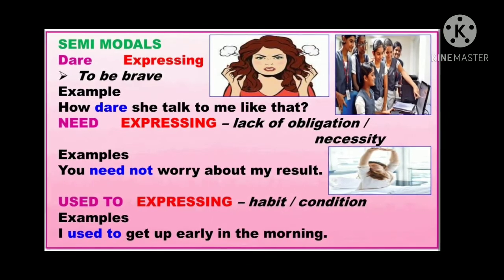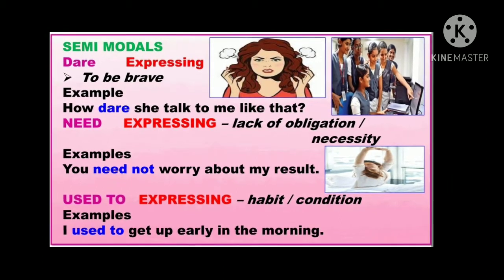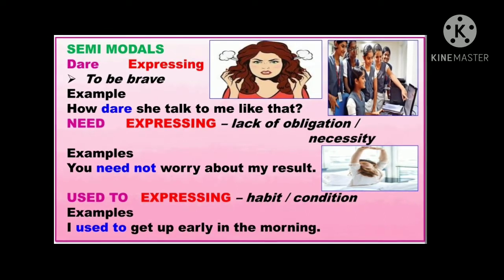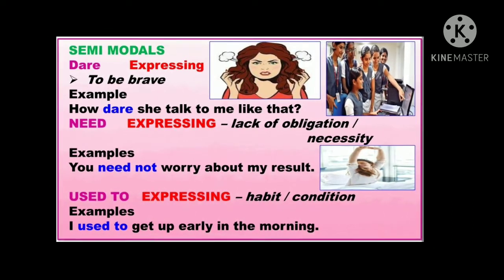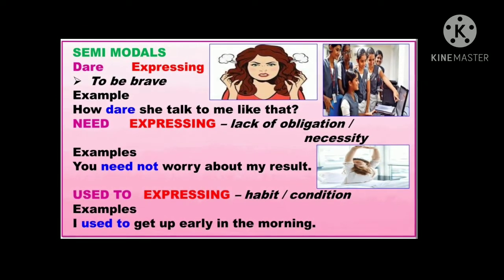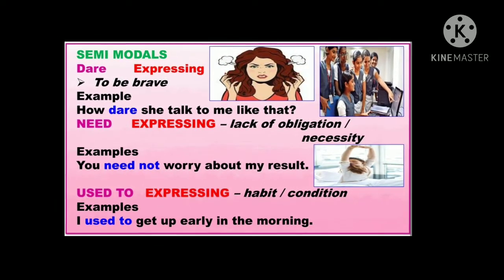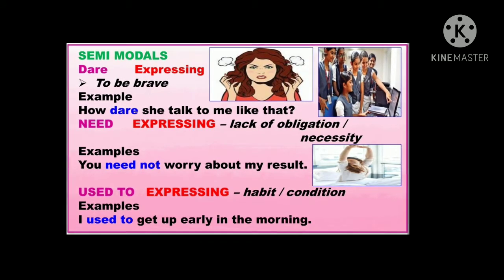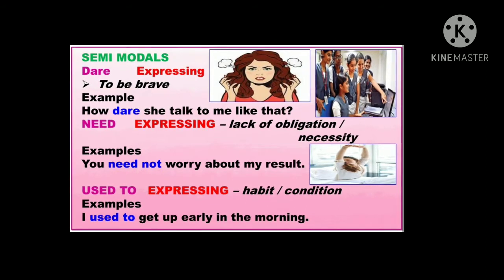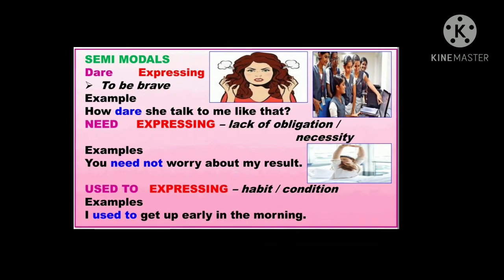Got it? Yes. Let's see the first one, dare. Dare is expressing to be brave. Look at the example. How dare she talk to me like that? Here, dare is expressing boldness. Got it? Yes. And the next one is need. Need is expressing lack of obligation or necessity. Look at the example. You need not worry about my result. Here, need not is used to show lack of obligation or necessity.